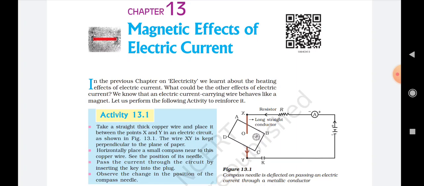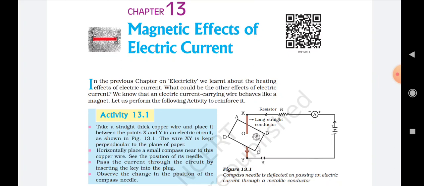Our life is basically incomplete without it, whether we work in an office or at home. Every time we are dependent upon the availability of electricity. A lot of the appliances that we use also work only because of electricity. And in this chapter we are going to understand one of the effects of electricity.